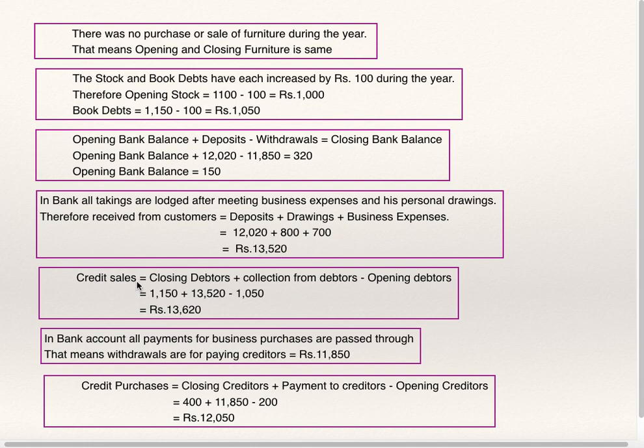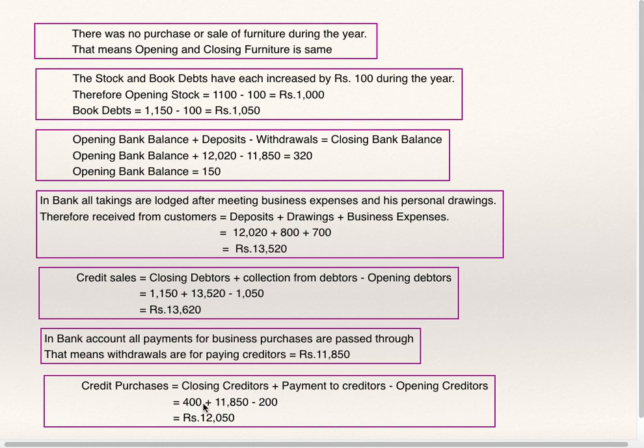Now we'll find out credit sales from this figure. Closing debtors plus collection from customers minus opening debtors is equal to credit sales. Credit sales are 13,620. In the bank account, all payments for business purchases are passed through. That means withdrawals are for paying creditors. Payment to creditors is 11,850.